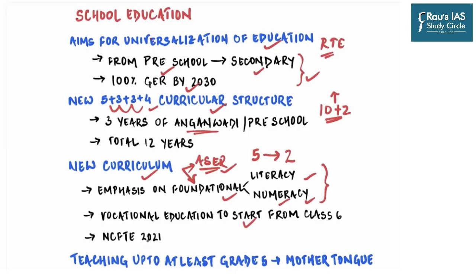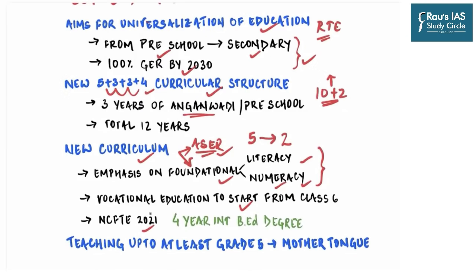Now, continuous evaluation as well as the training of teachers is equally important. And hence, National Curriculum Framework for Teacher Education or NCFTE 2021 will be formulated by NCTE, which will be done in consultation with NCERT. And the idea is that by 2030, the minimum degree qualification for teaching will be a 4-year integrated B.Ed degree.